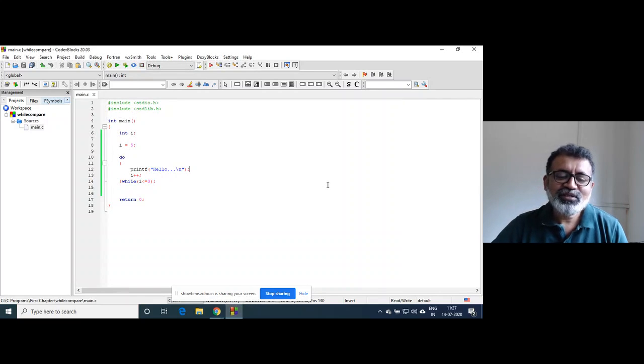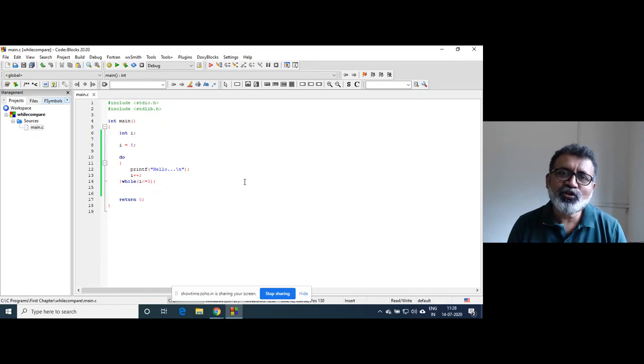Why does this happen? The basic difference between while and do while is that in case of while, the condition is tested at the beginning of the block, whereas in case of do while, the condition is tested at the end of the block, right? That's why the do while loop is a kind of loop which is executed at least once.